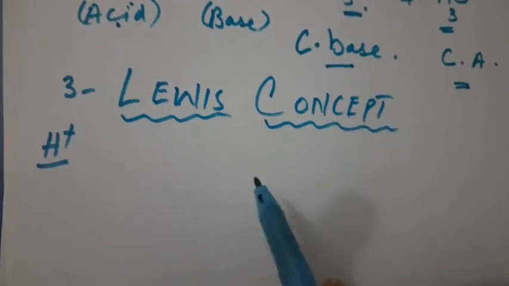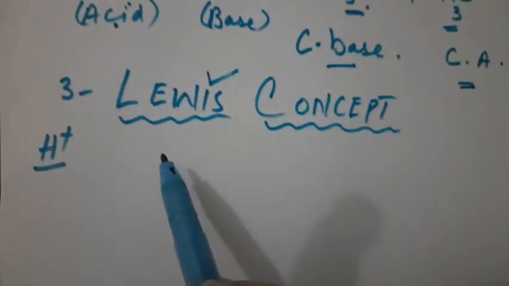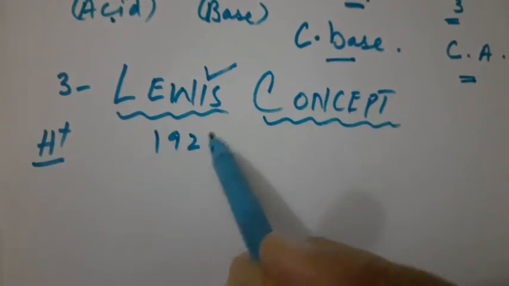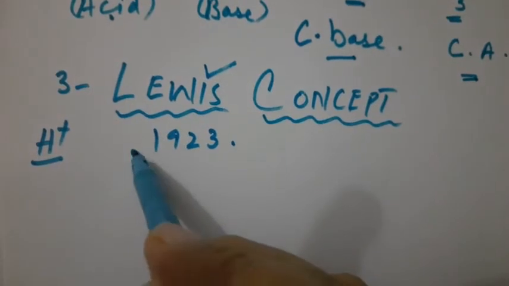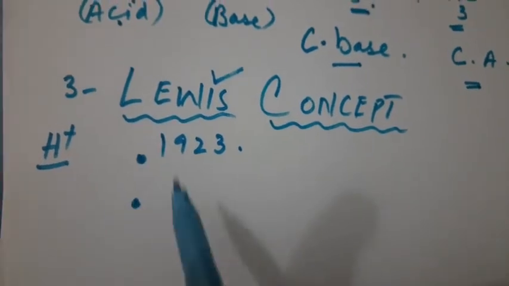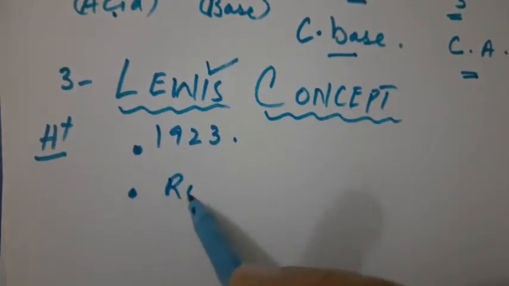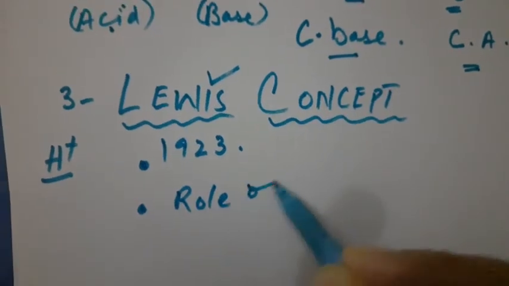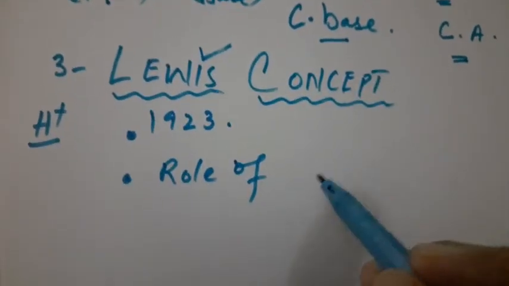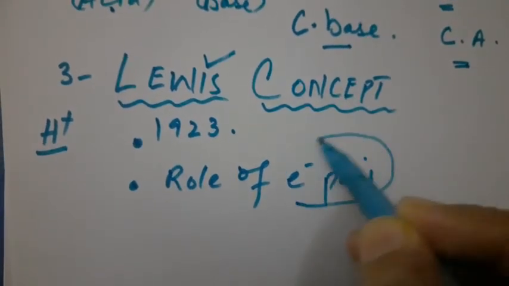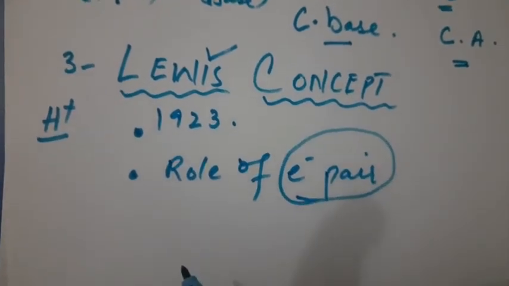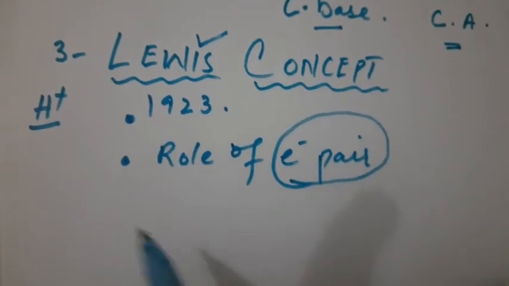If we write hydrogen ion, this is also a proton, right? And the third classification of an acid and base was proposed by Lewis in 1923. His definition puts most emphasis upon the role of electron pair. We talk about the electron pair in an acid and base.